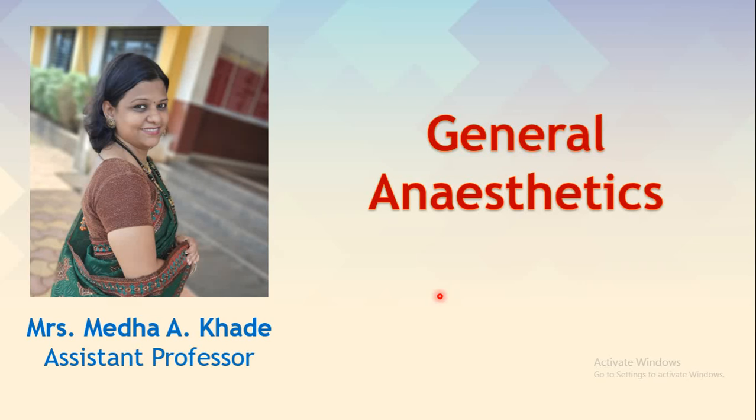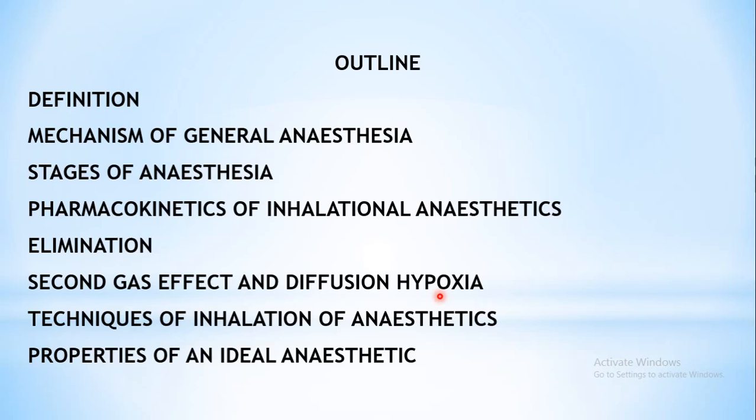The new chapter today is general anesthetics. Coming to the outline of the chapter, we shall cover the definition of general anesthetics, the mechanism of general anesthesia, that is, what is the mechanism of action which they follow, then the stages of anesthesia. Next comes the pharmacokinetics of only the inhalational type of anesthetics, then the elimination.